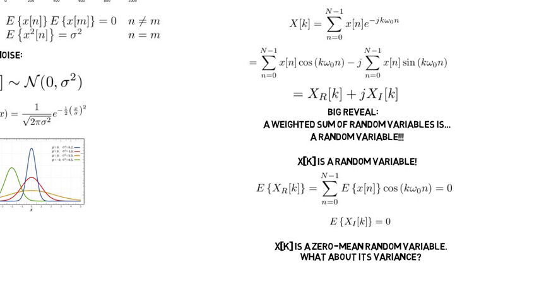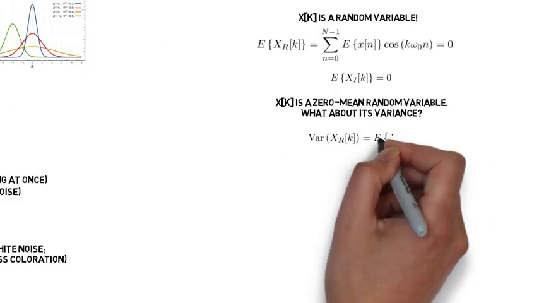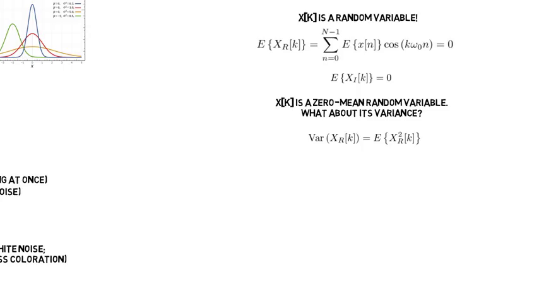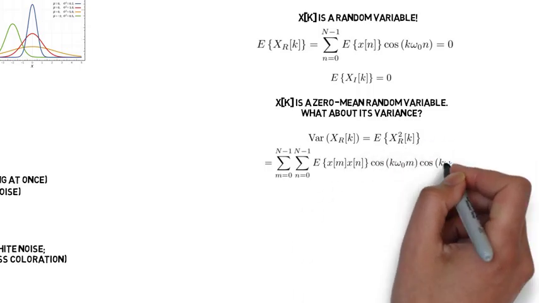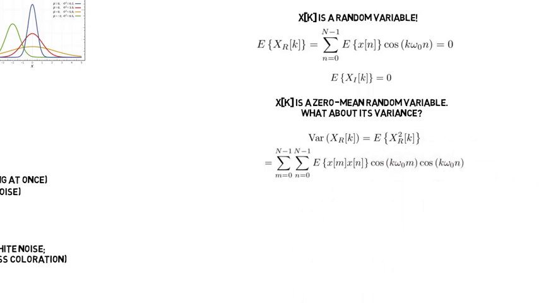So let's talk about its variance. The variance of the real part is equal to the expected value of the square of the real part, because the mean is zero. And you know that when you square a summation, you have to take into account all the cross terms between the different elements of the sum. So in order to square x r, we need to take the sum over m of the sum over n of the cosine k omega naught m times the cosine k omega naught n times the expected value of x of m times x of n.